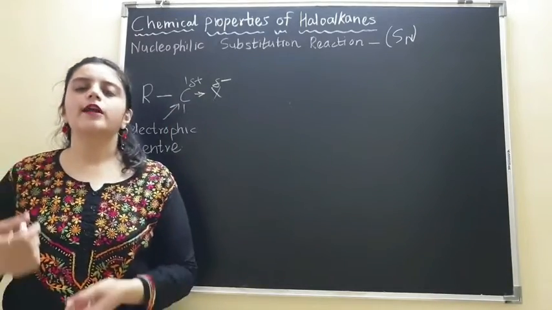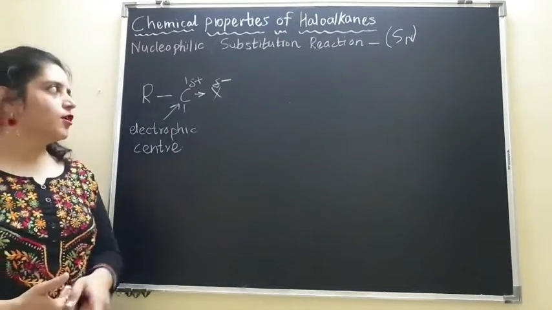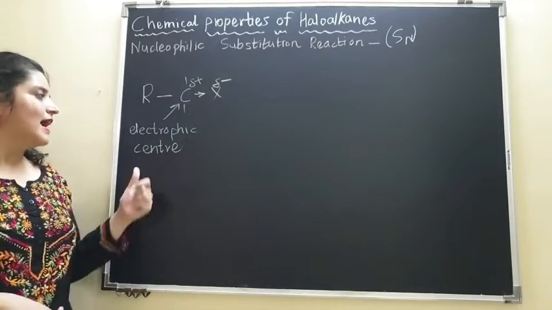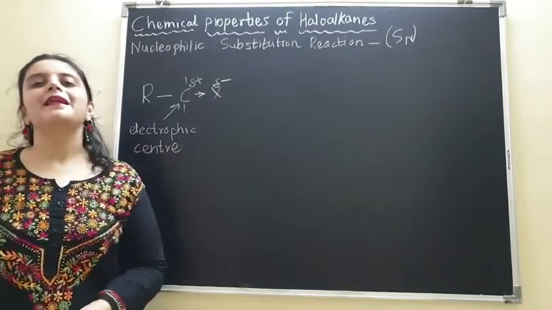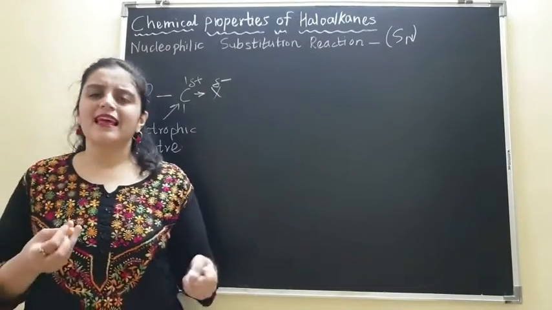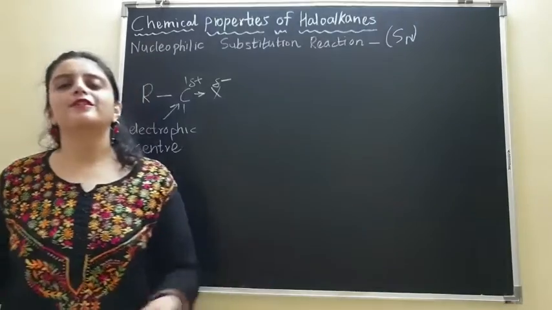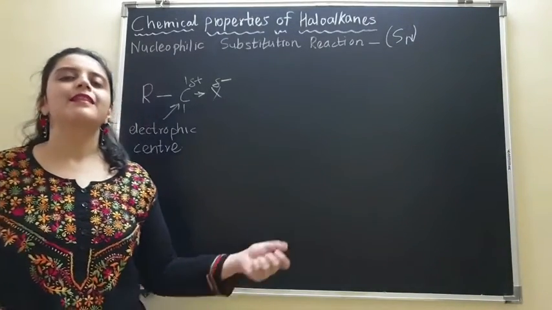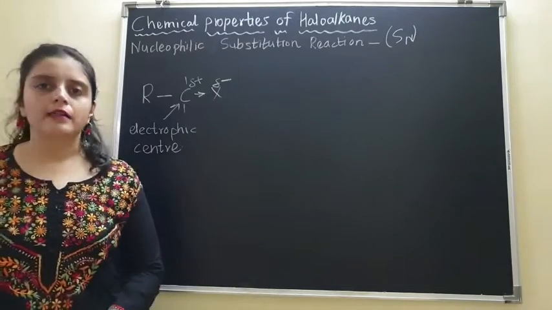Since this carbon has fewer electrons, or is electron deficient, we can call it an electrophilic center or simply an electrophile. Now there has to be a reaction between a positive charge and a negative charge. Similarly, there has to be some reaction between an electrophile and a nucleophile.